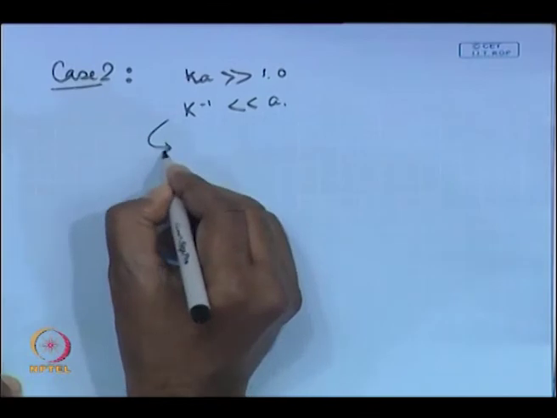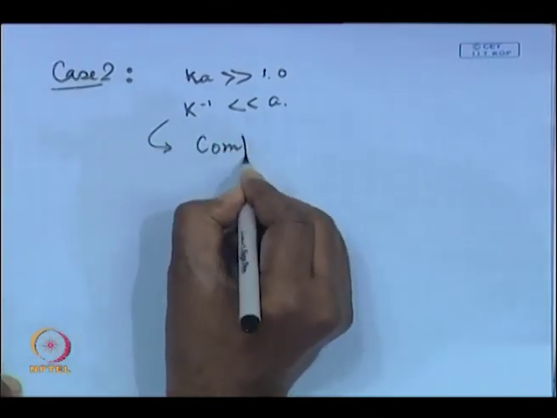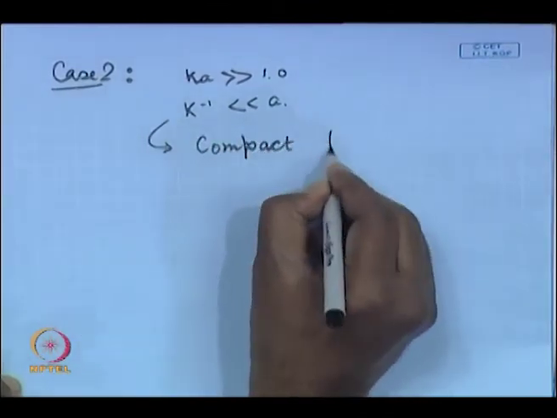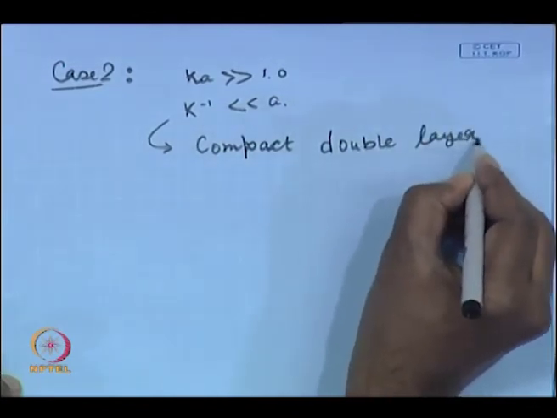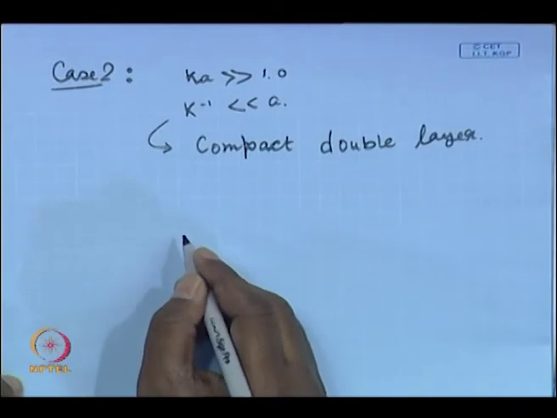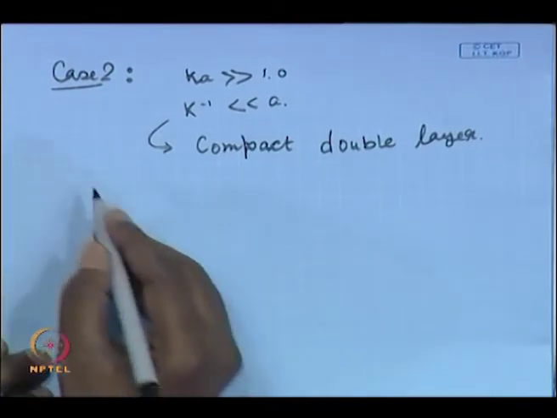This condition is known as the compact double layer, and in this case the curvature effect of the particle will be lost.